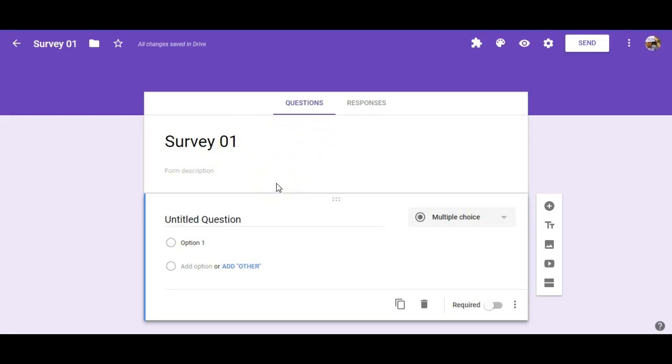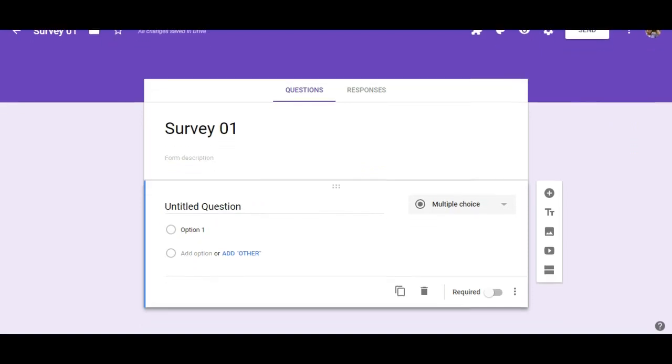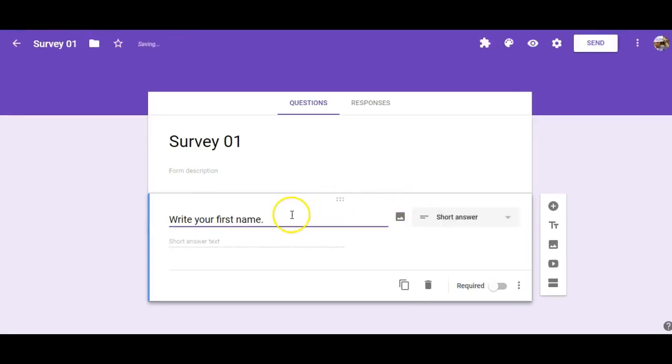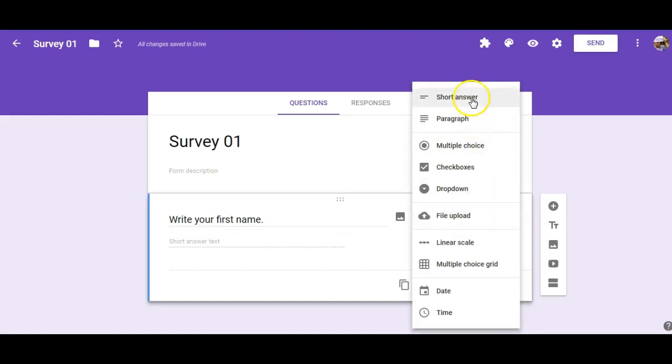If you want to collect the names of the people who you are surveying, which is a good idea, so that you will know who you got results from and who you haven't yet, you want to go ahead and make that your very first question. So for your untitled question number 1, what I'm going to write is, write your first name. And what kind of question is that? Well, that's a short answer sort of question. So if I looked over here, I would see that I have all these options. I'm going to choose short answer.